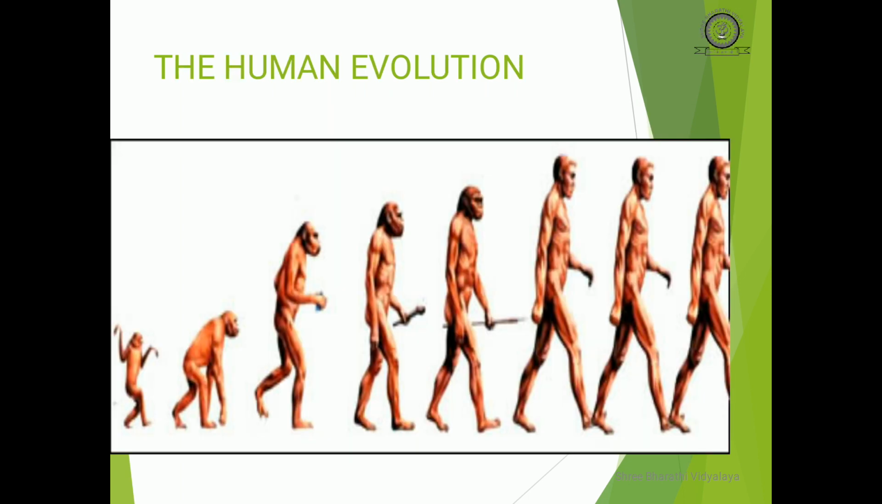Moving on from this, you can see the human evolution, how the earlier human beings looked. They look like apes, don't they, children? Gradually, over thousands of years, it took thousands of years for man to evolve. You can see it in this picture.